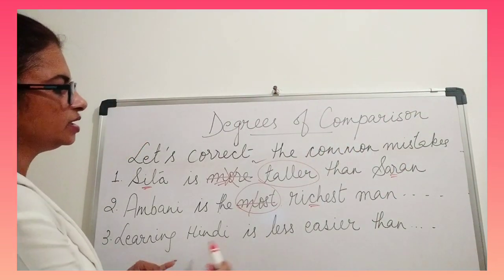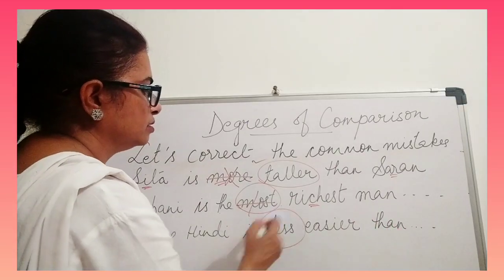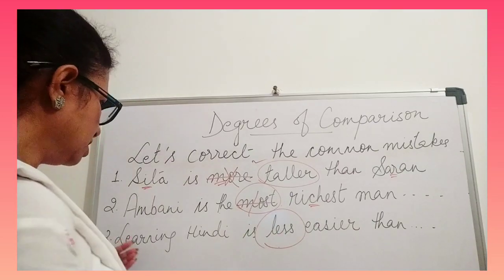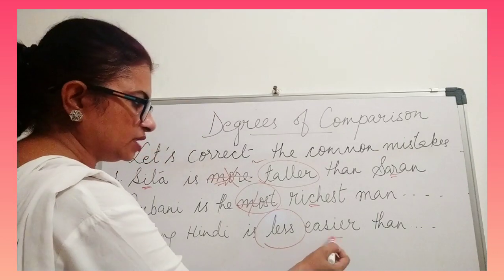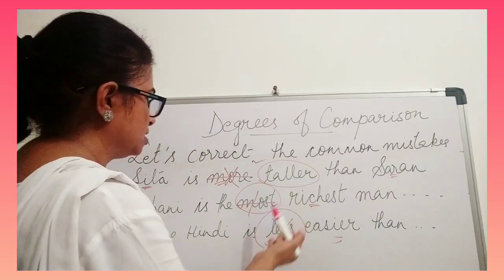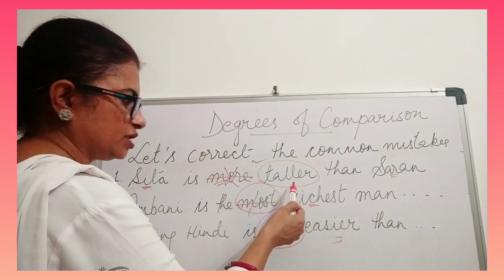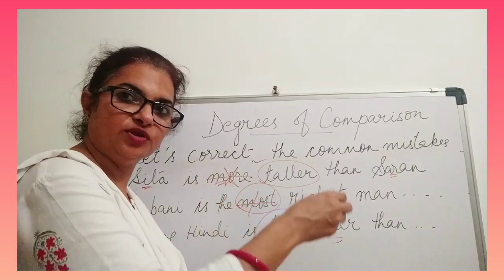Now, learning Hindi is less easier than, again the use of less. What is less easier? If you say learning Hindi is easier than, it is already comparative, so you don't have to use less with it. Same as Sita and more. It is wrong.